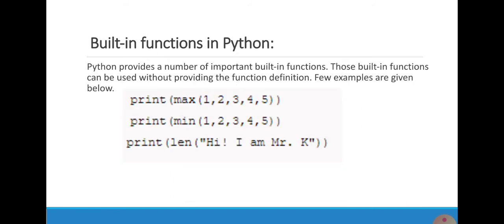Built-in functions in Python. Python provides a number of important built-in functions. Those built-in functions can be used without providing the function definitions. Three major built-in functions are given in the example: max, min and len. Max gives the maximum value, min gives the minimum value, and len provides the length of the sequence.